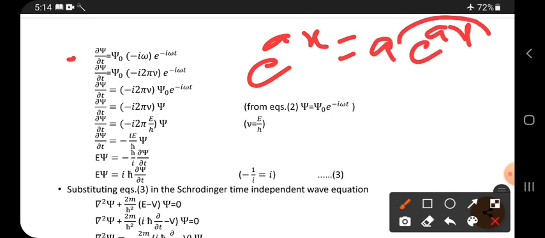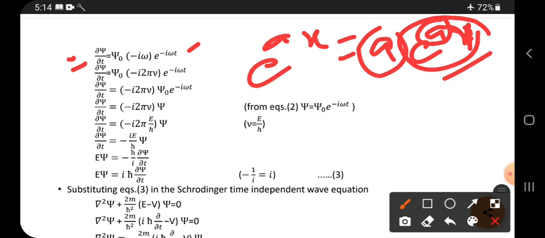So you write it as it is, along with the coefficient. Here, since it is differentiation in terms of t, the coefficient of t is minus i omega, so minus i omega you have to write here.